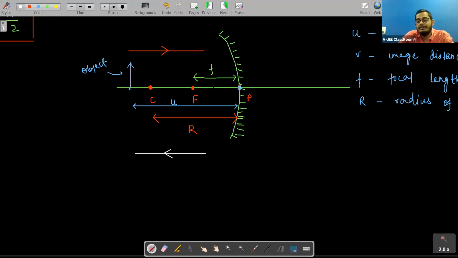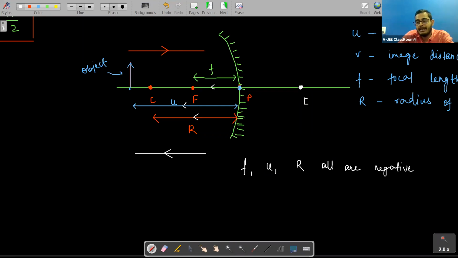So focal length is measured in this direction, right? Object distance is also measured in this direction, and the radius of curvature is also measured in this direction. So can we say that for a concave mirror, focal length, object distance, radius of curvature, all are negative, right?